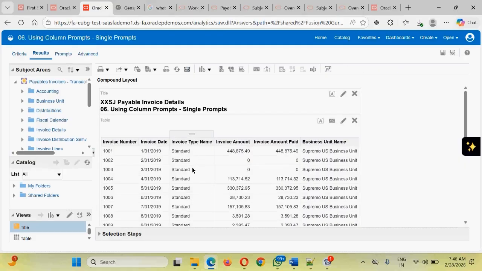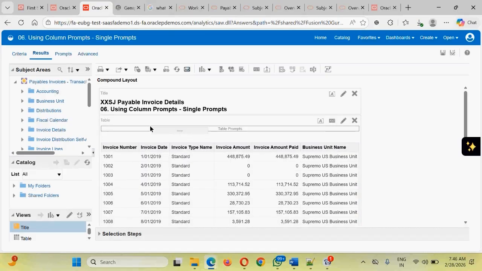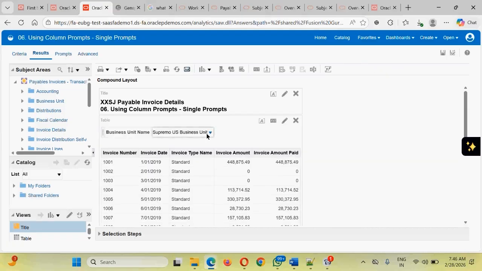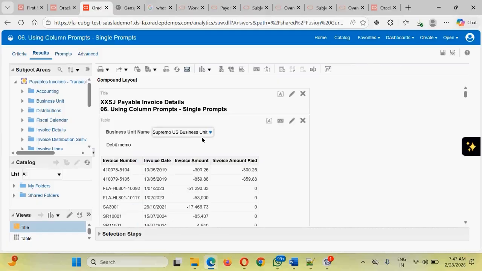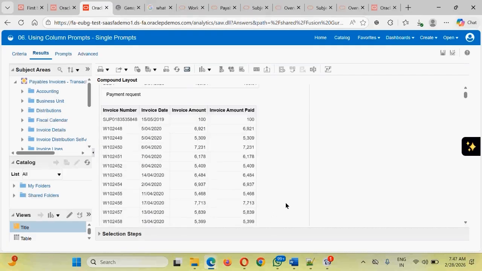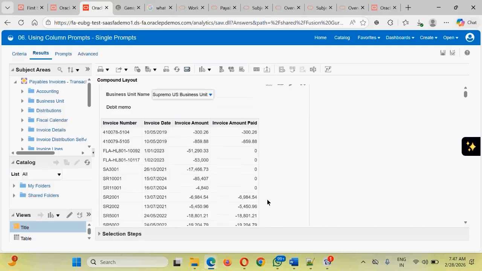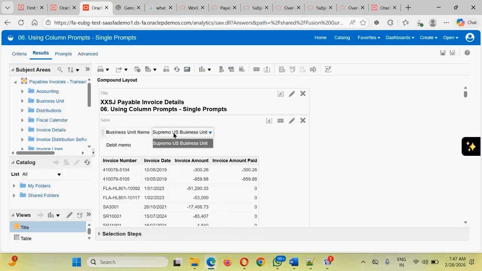You want to bring it back to the table, that is also possible. Guys, it's not that you need to have only one column. You want the parameter to be on the business unit, so add this into the table section. See how many business units? Sorry, we have only a single business unit. If we have multiple business units, it should be showing different things, and under each business unit we add this particular thing as a section. That is also possible. So guys, we select business unit. Based on that business unit, different sections will display different invoices. That's how you should also be able to create and generate the templates for your.